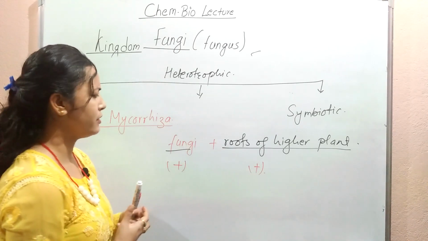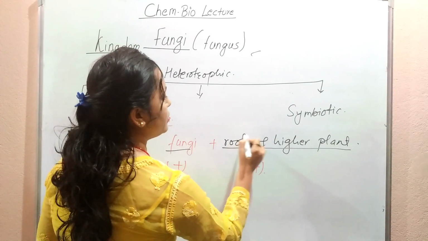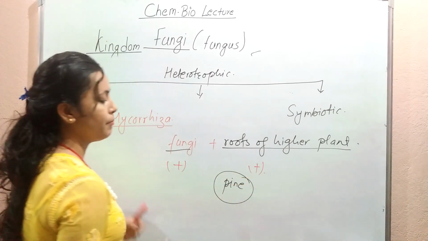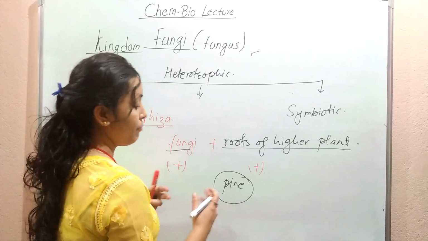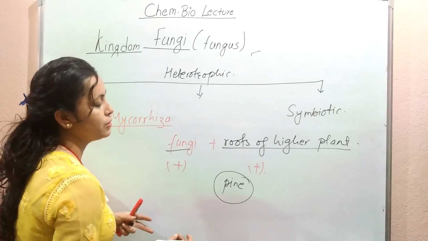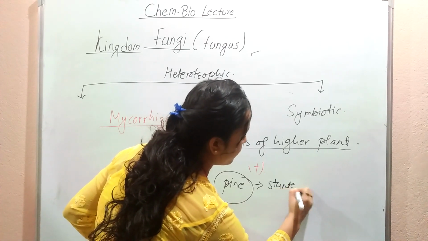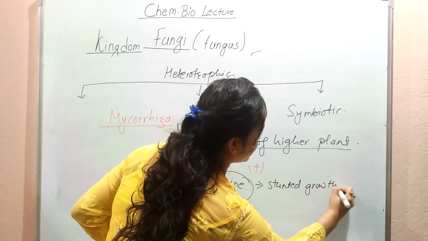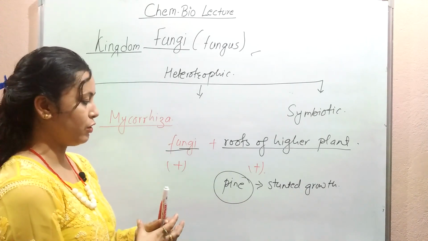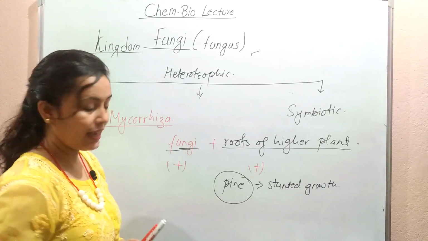So let's see how they benefit. Let's take the example of pine. If pine plants are grown without the fungal association, stunted growth of the pine plant is observed. The pine plant becomes stunted because of a lower amount of minerals, maybe less potassium and phosphorus. But what is seen actually?